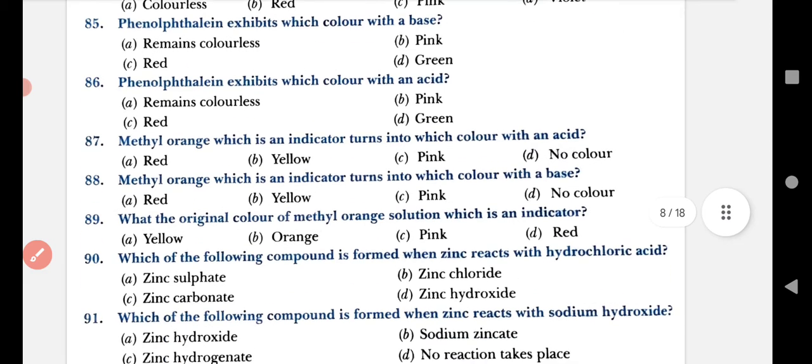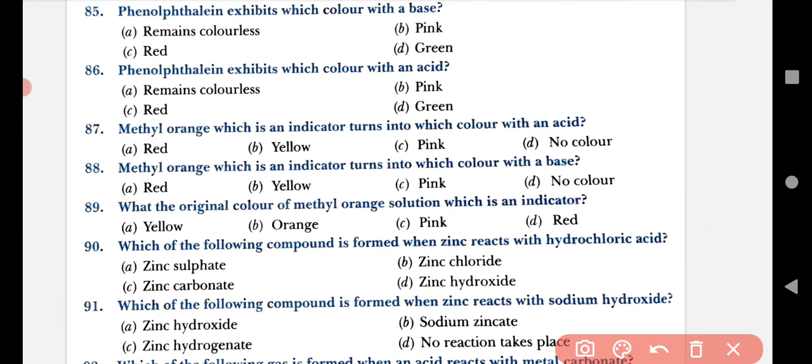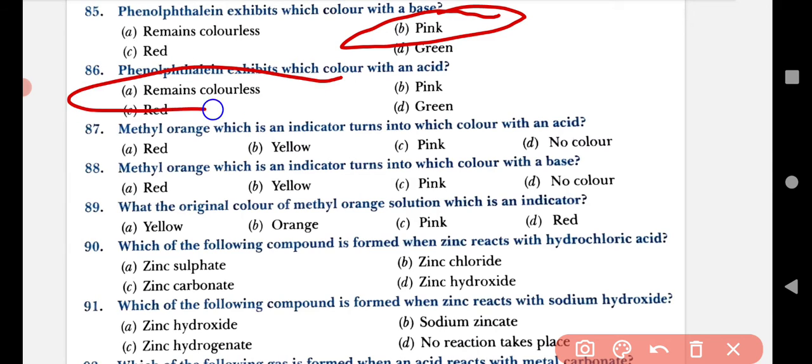Now question number 85. In question number 85, you observe that phenolphthalein exhibits which color in base? Earlier I told you what the color is: pink color. Now the next question is 86. Phenolphthalein exhibits which color in acid? No, it remains colorless. Phenolphthalein does not give any color in acid medium. It gives pink color in basic medium.